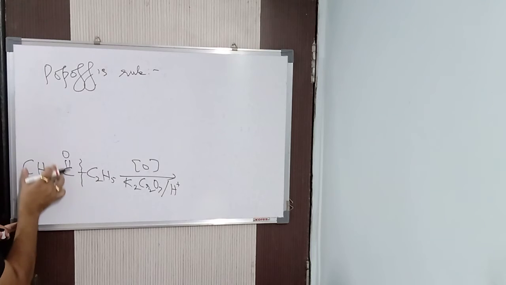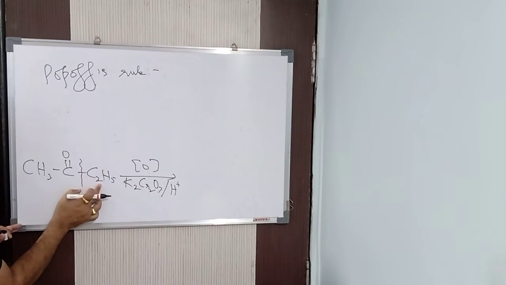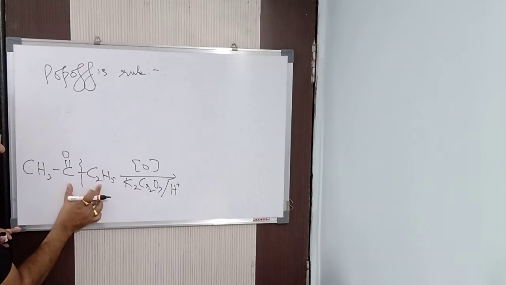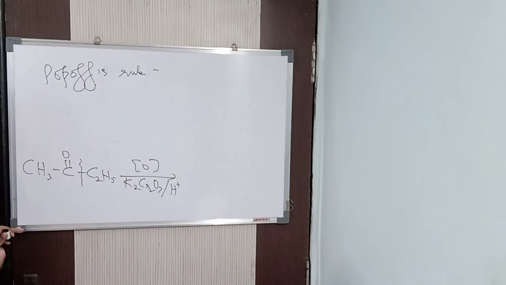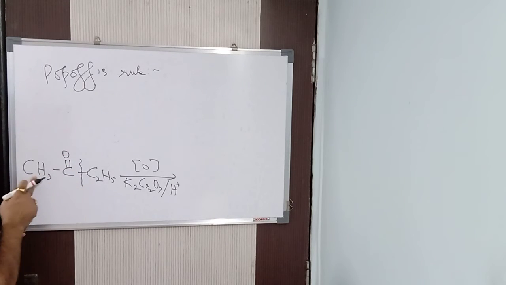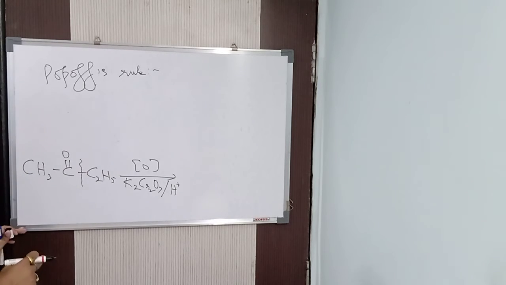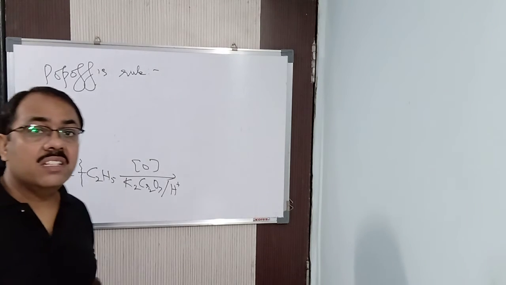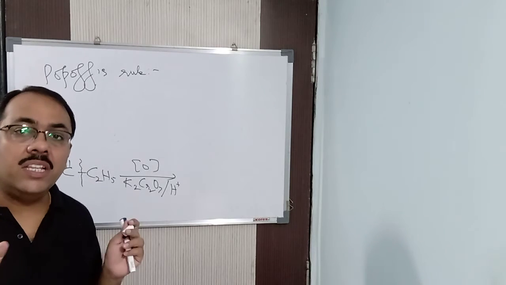Because if the cleavage is taking place here, then the carbonyl group goes with the C2H5 group, and the acid which is going to form will be a minor product. But when the cleavage takes place here, the carbonyl group goes with the CH3 group with a lesser number of carbon atoms, and the acid which is being formed is the major product.